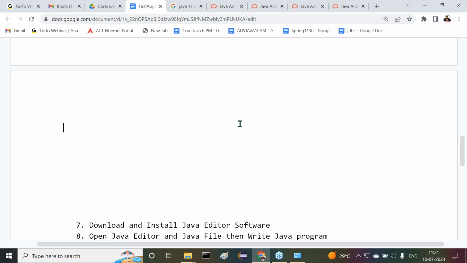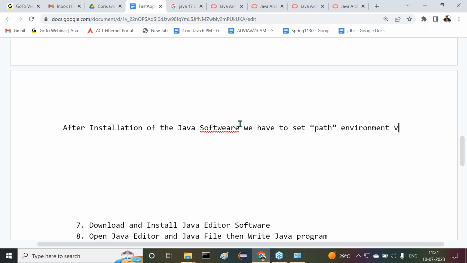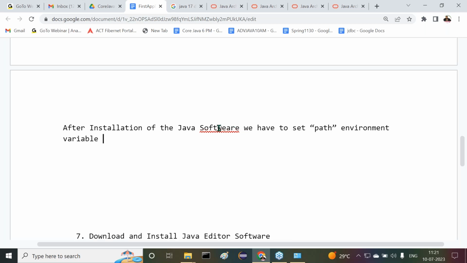What configurations do we require here? Observe carefully. After installation of the Java software, we have to set up the path environment variable. What is it? After installation of the Java software, we have to set the path environment variable to use all Java commands in the command prompt.